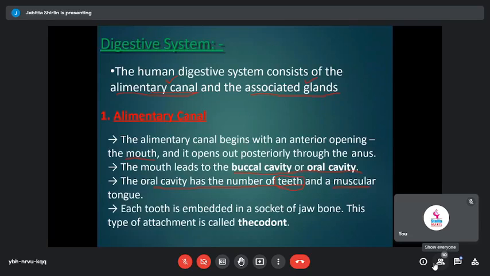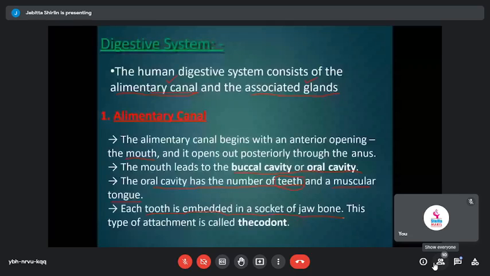And when you look at our tooth, it is embedded in a socket of our jawbone. There is a specific site for each tooth to get embedded, which is associated with the jawbone. We will learn this when we learn about locomotion and movement, where we will come across different parts of our skeletal system. This type of attachment, the teeth getting embedded onto the socket of our jaw, is called thecodont. So human dentition is thecodont type, meaning you have attached teeth. Teeth get attached onto the sockets of the jaw.